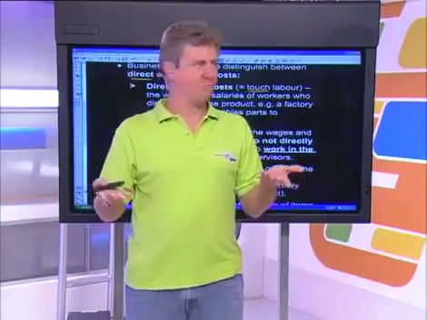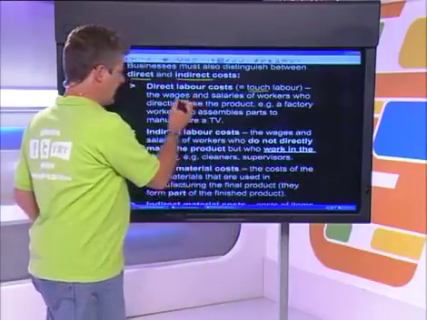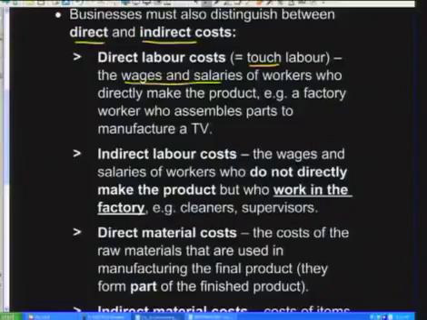It's the person who, if the product is a cake, physically puts the ingredients into the mixing bowl, bakes the cake, prepares the cake, and has it ready for consumption. So direct labor costs will be all the wages and all the salaries of the workers who physically make the product. In other words, they're responsible for creating the finished product out of their raw materials.